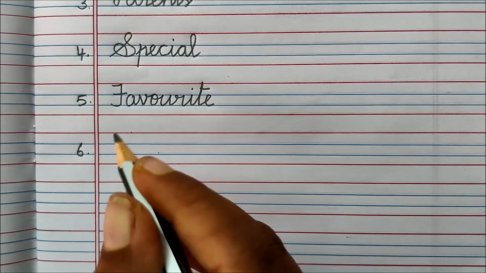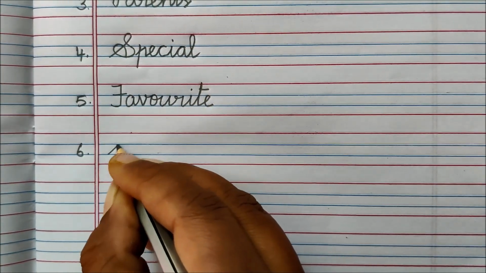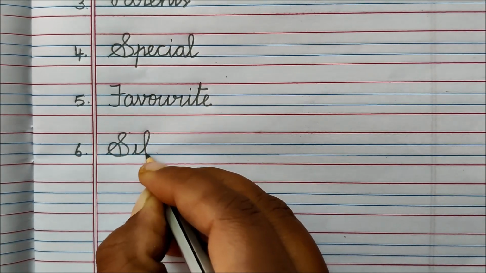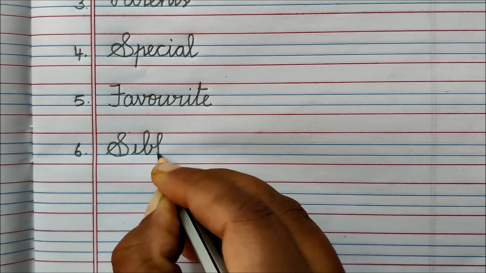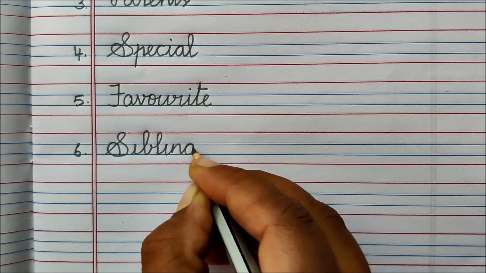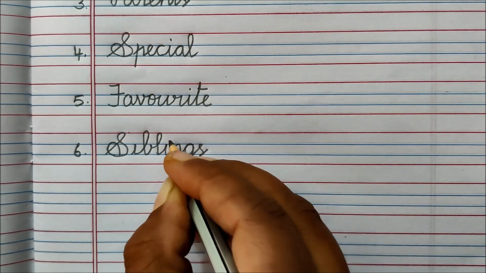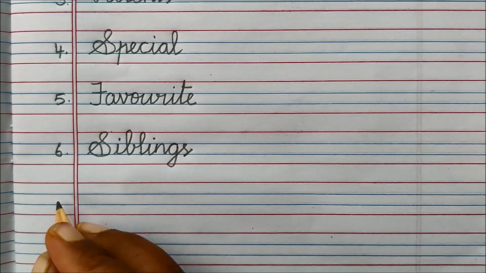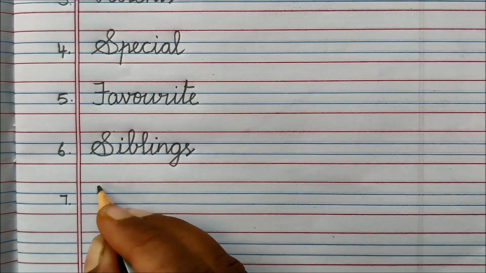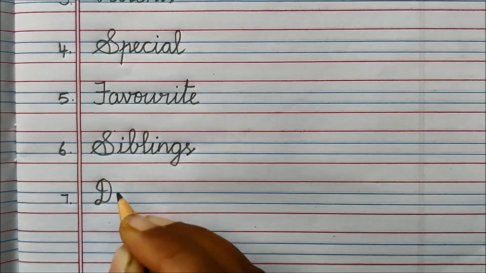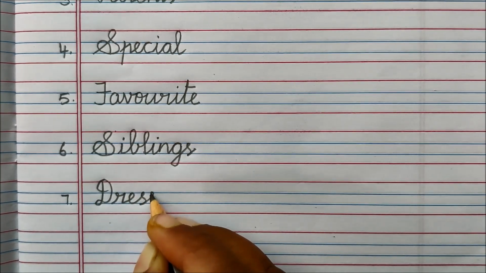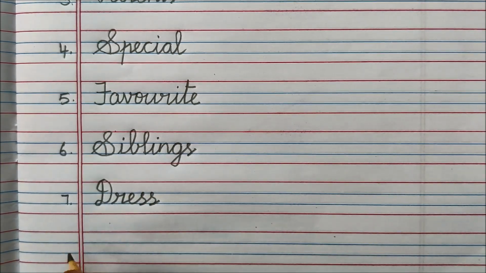Sixth one, siblings, S I B L I N G S, siblings. Seventh one, dress, D R E S S, dress.